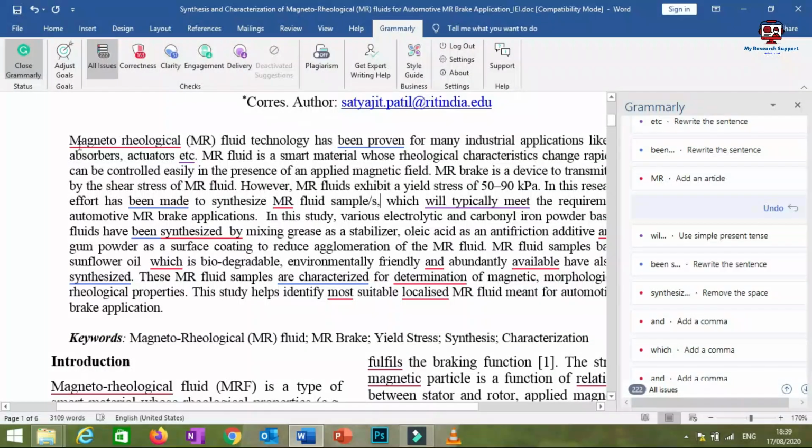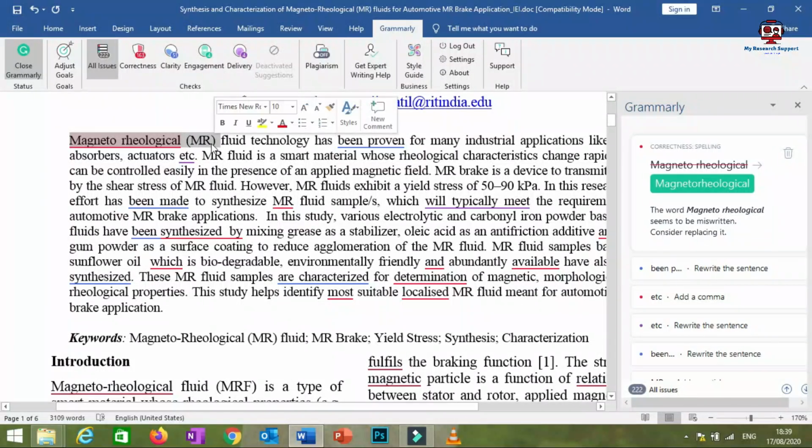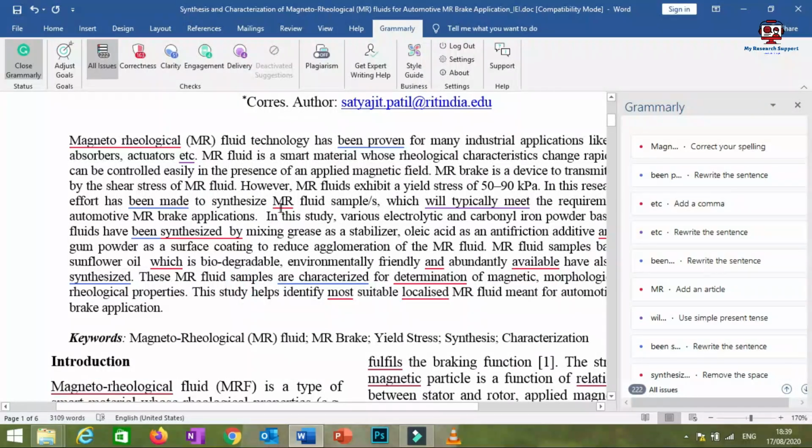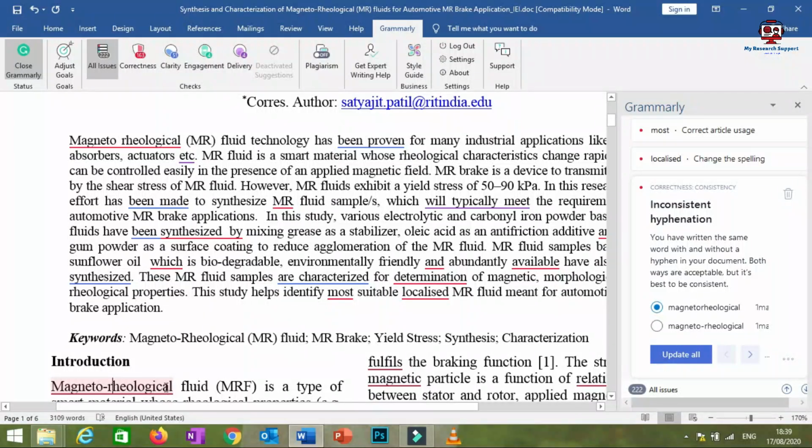See, I have used this word magnetorheological fluid, but I have not used a hyphen here, while in the second word I have used a hyphen in between. So this is considered by Grammarly, and as soon as you click on this magnetorheological word, see what Grammarly is saying: inconsistent hyphenation, meaning in one word you have not used a hyphen, in one word you have used a hyphen.